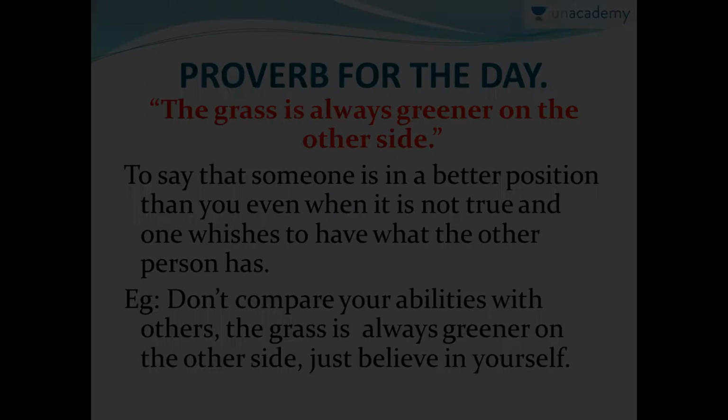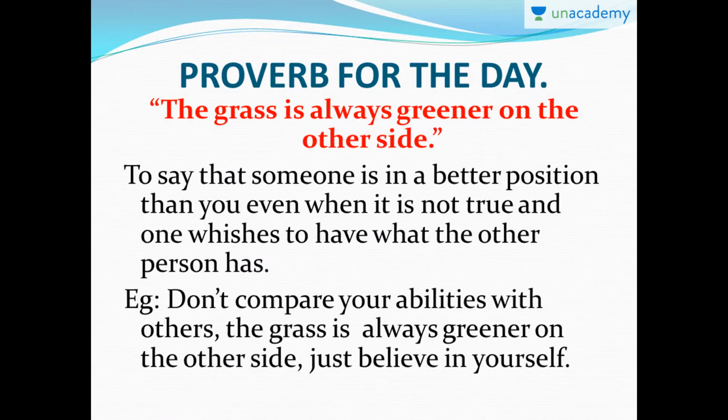Now, the proverb that I gave you all in the previous lesson was: the grass is always greener on the other side. This is a very common one, used almost most commonly. This means to say that someone is in a better position than you, even when it is not true. Whenever you see somebody, for example your friend, the situation that he is in seems much better than the situation that you are in. That's how it seems to you, when in reality that might not really be true. You both have your own specific problems, but to you, he is in a better position.